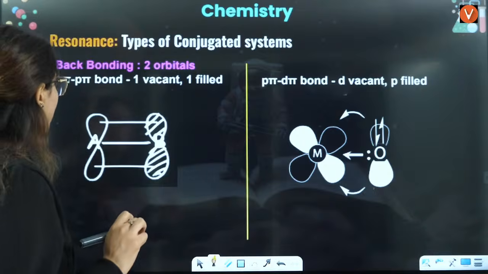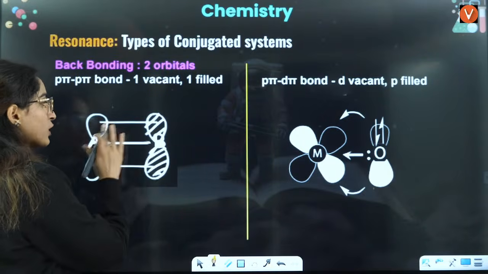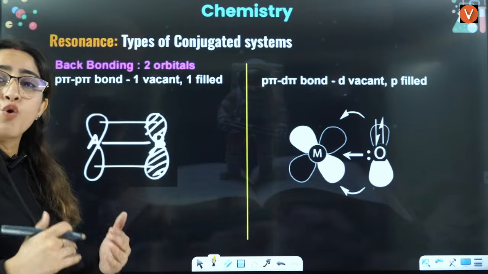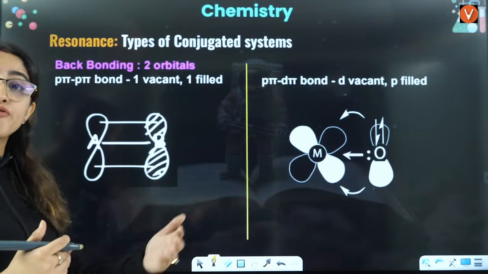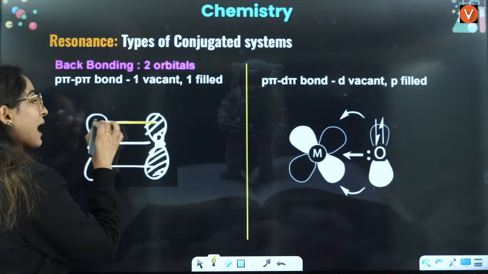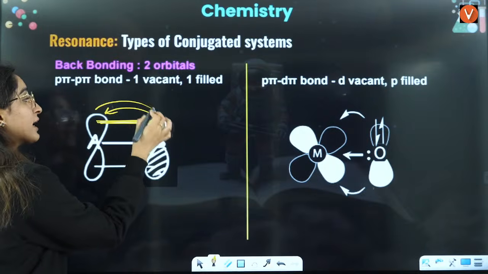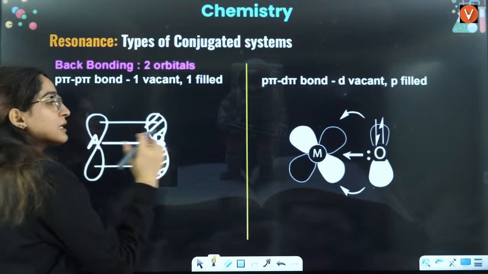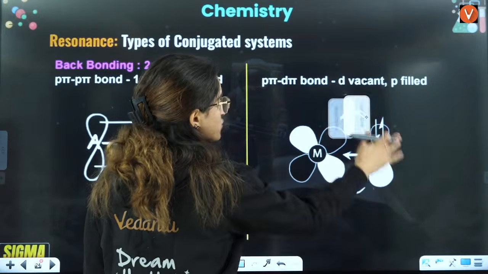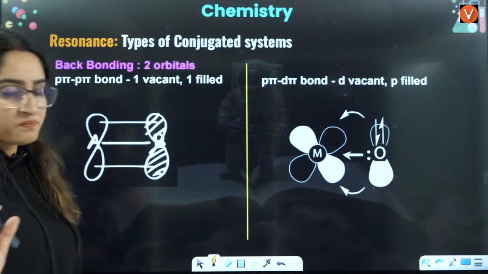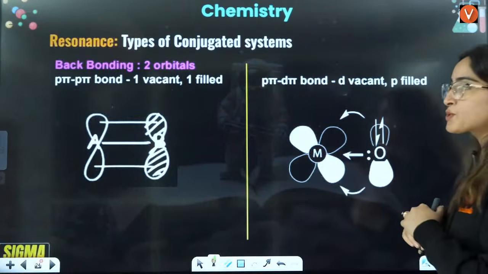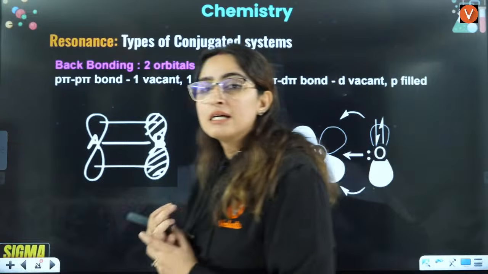Okay, parallel means that these two orbitals can overlap, because in resonance the orbitals overlap and that is how the electrons shift. Because these orbitals are parallel, they can shift the electrons from one place to another, right? So one by one we are going to talk about the types of resonance that we have.